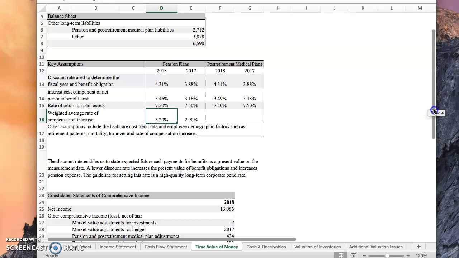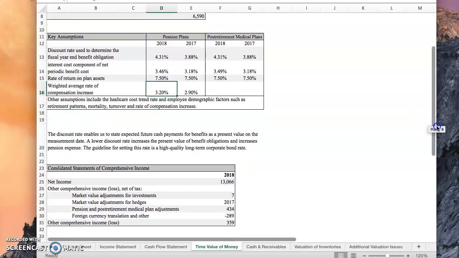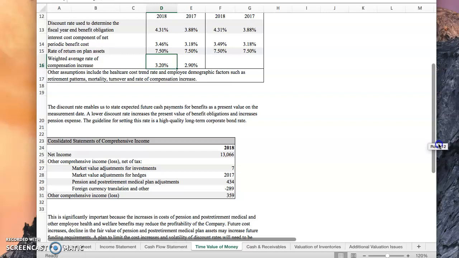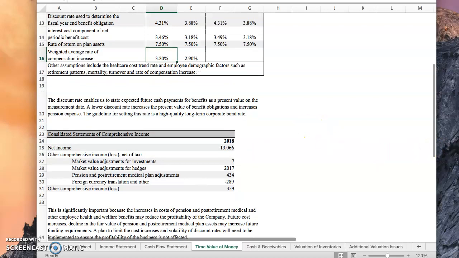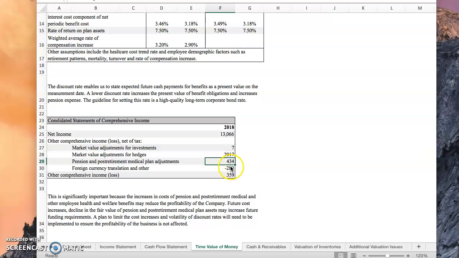If we take a look at the consolidated statement of comprehensive income, we can see that Disney had to make a pension and post-retirement medical plan adjustment of $434 million. This is significantly important because the increased costs in pension and post-retirement medical plans may reduce the profitability of the company. Future cost increases and a decline in the fair value of pension and post-retirement medical plan assets may increase future funding requirements as well.